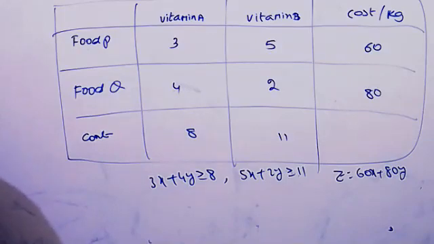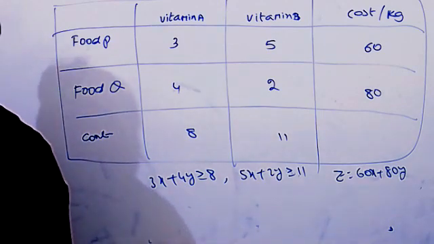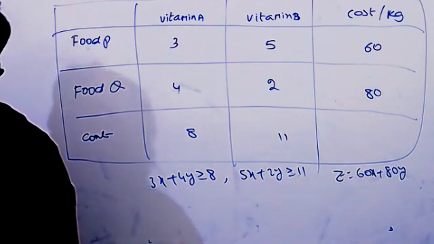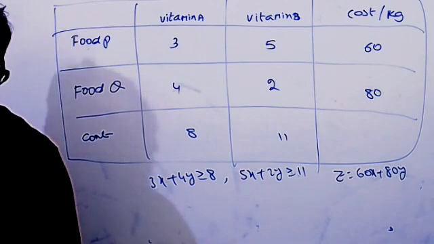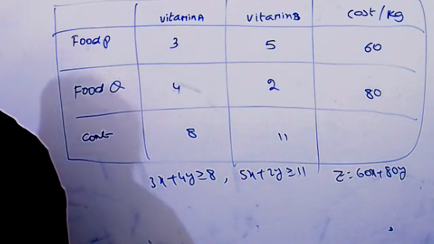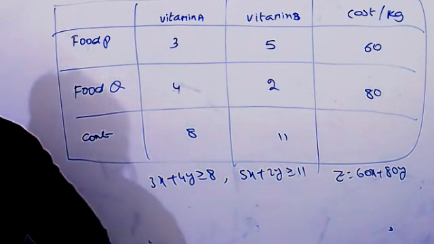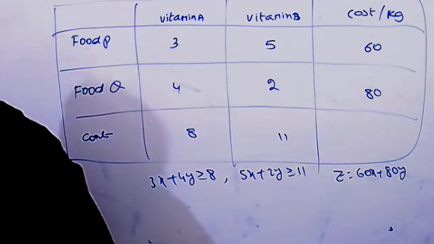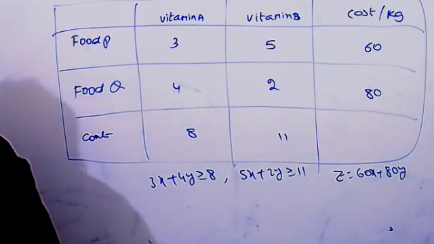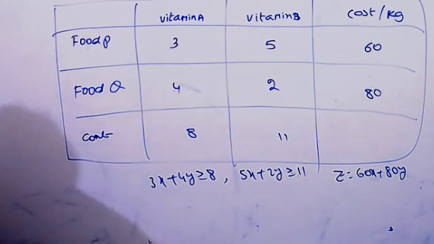So therefore, we are not taking negative quantities. We are mixing, so it will compulsorily be more than or equal to 0 only. That's why you can write: therefore, x greater than or equal to 0 and y greater than or equal to 0.